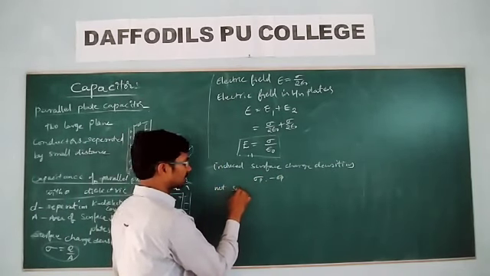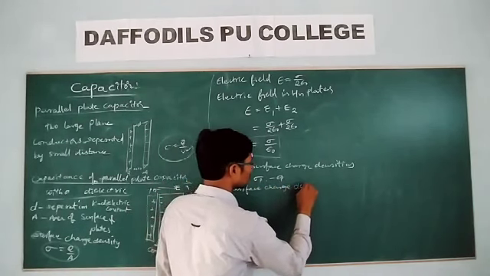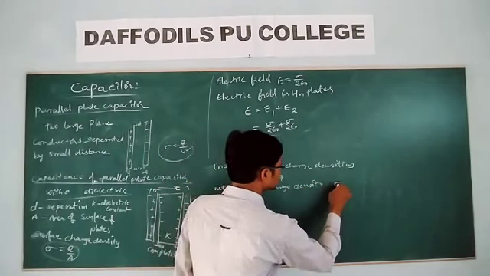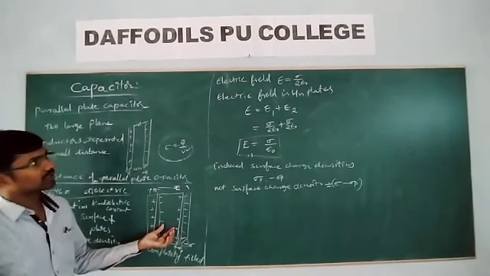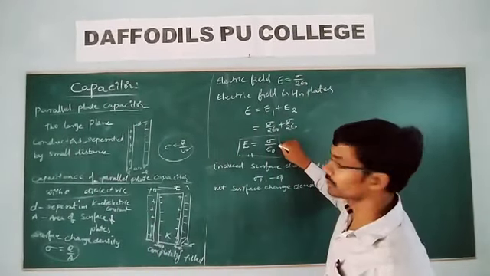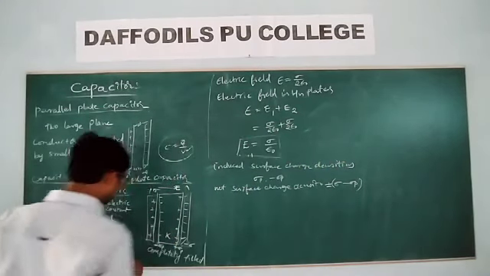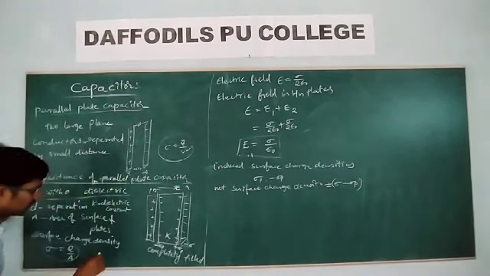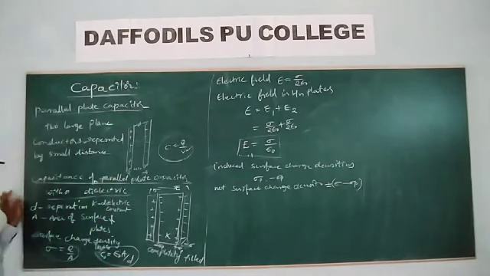Then what is the net surface charge density? The net surface charge density is sigma minus sigma p. Now let us see that in between the plates of the capacitor, the electric field is nothing but E equals sigma by epsilon naught. But remember one more thing here: C naught is equal to epsilon naught A by D, which we have derived already.